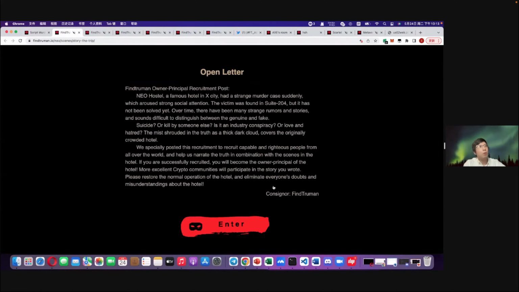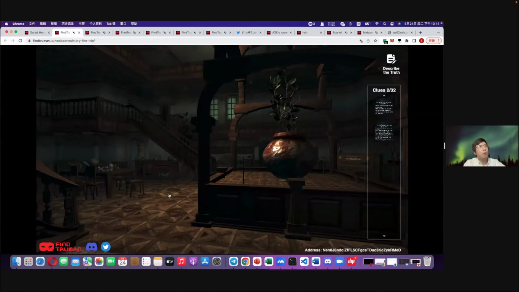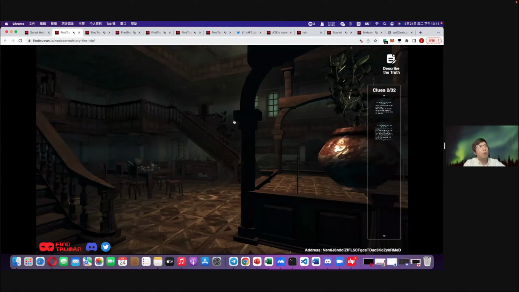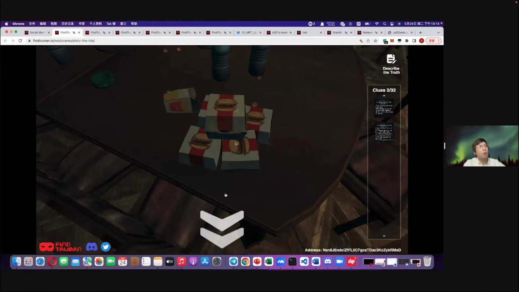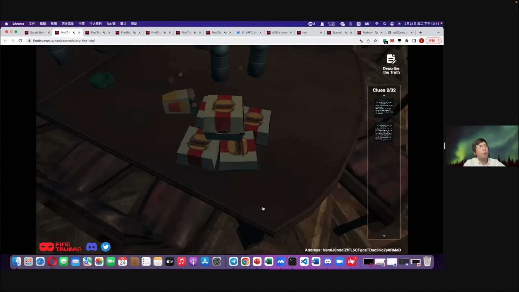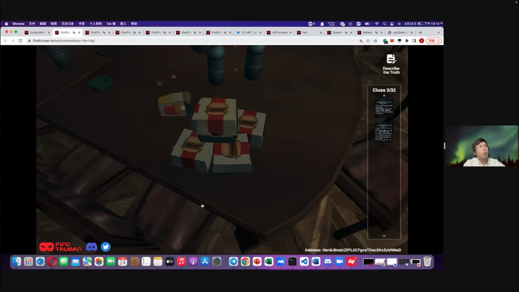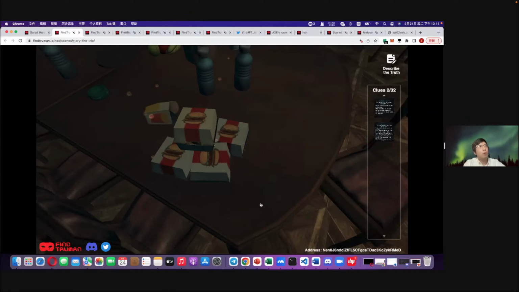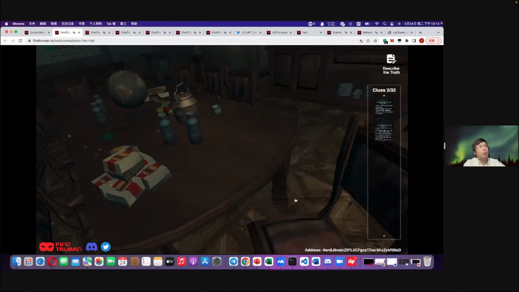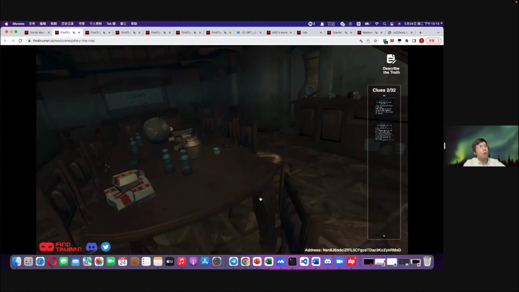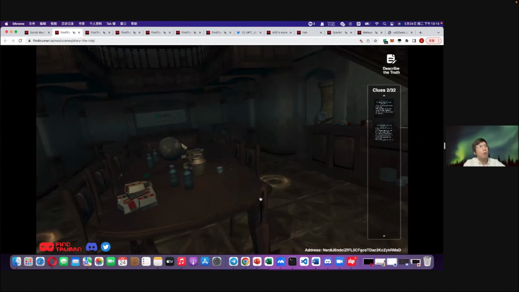Once we enter this scenario, there are a lot of objects with which we can interact. For example, there are some hamburgers, and maybe players or writers can create some clues here, and they can try to interact with different objects. And the content of stories and the different clues are open to the writer to create their own story. And once they have finished their story, they can